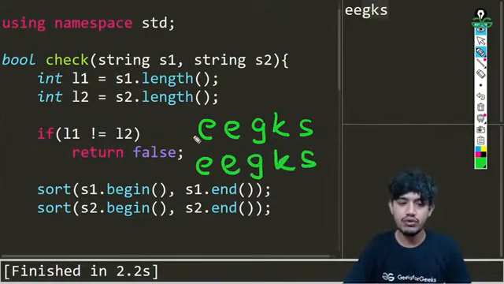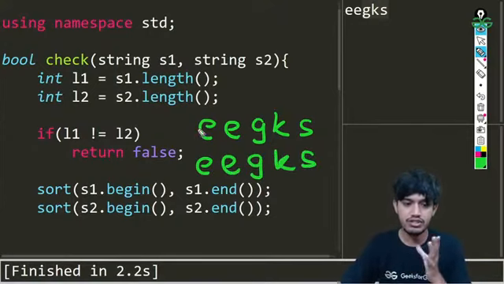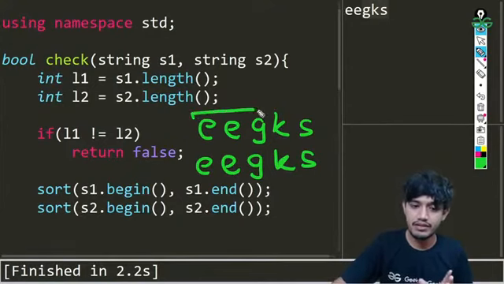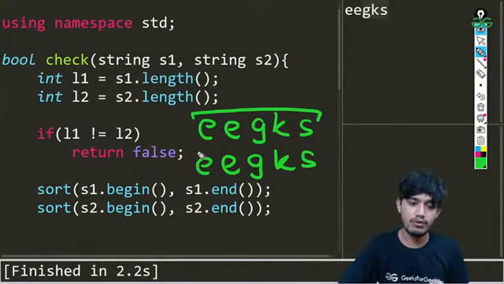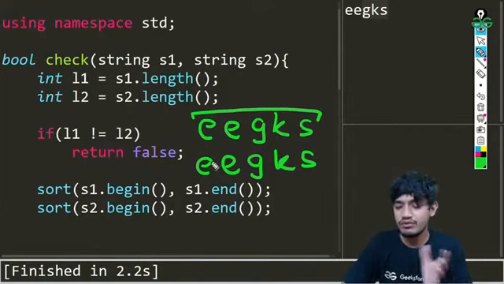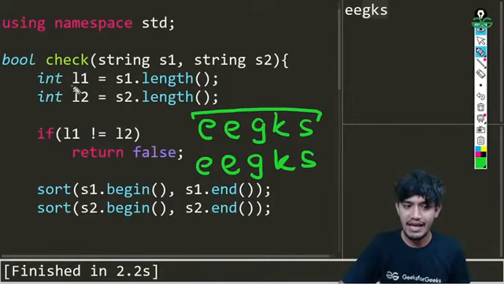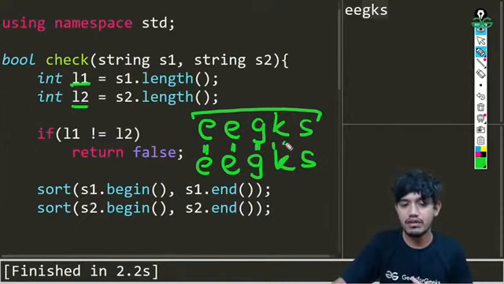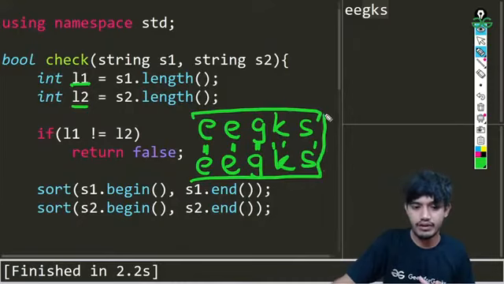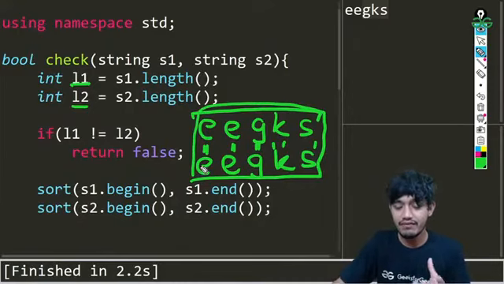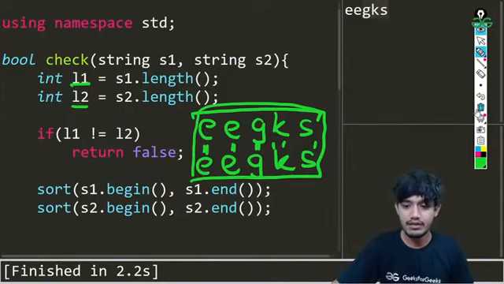Now we just need to iterate. We just need to run a for loop that runs to the size of this, because both are equal. We can use any of them. We can use L1 or L2 for the for loop. And we'll be checking if both are equal or not. If both are equal and it iterates through the whole thing, then we can say for sure that they are anagrams. As simple as that.